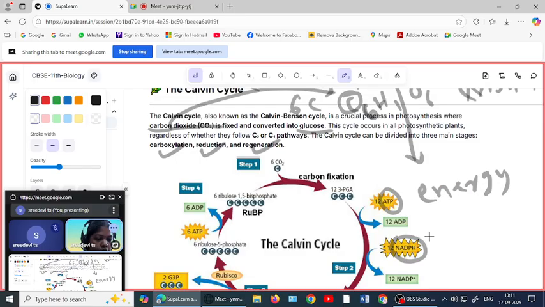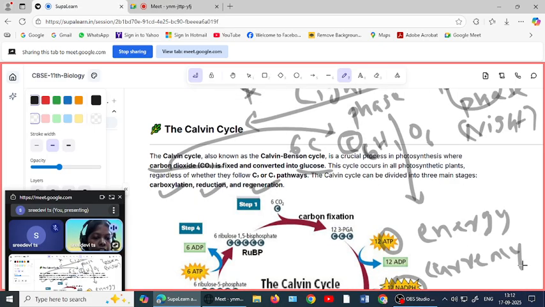The energy currency of the cell is ATP, and another one is NADPH. These are produced as a result of the light reaction, and these are utilized in the dark phase, and finally we get what?